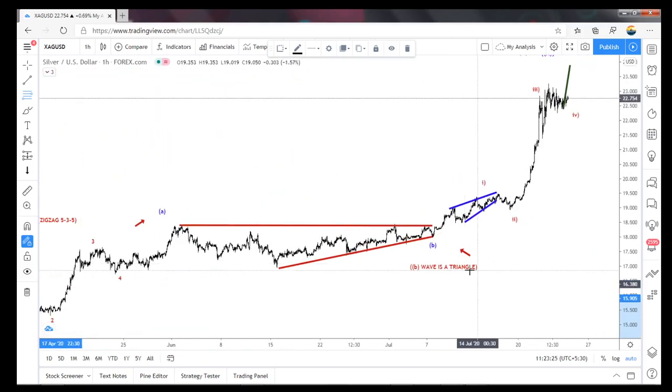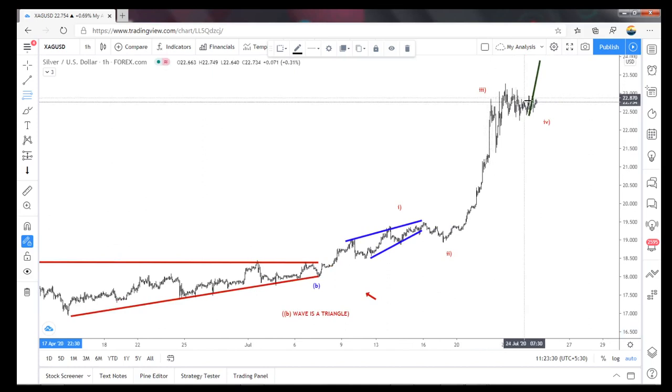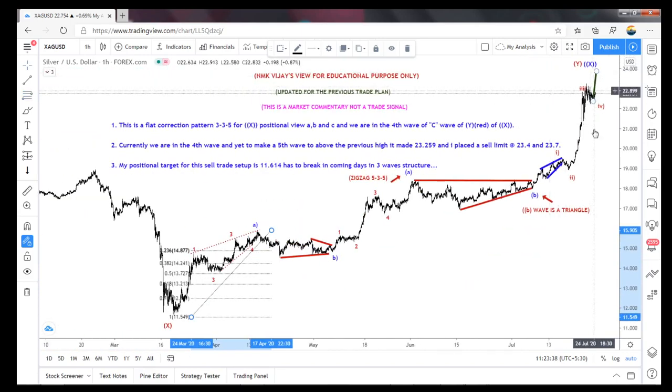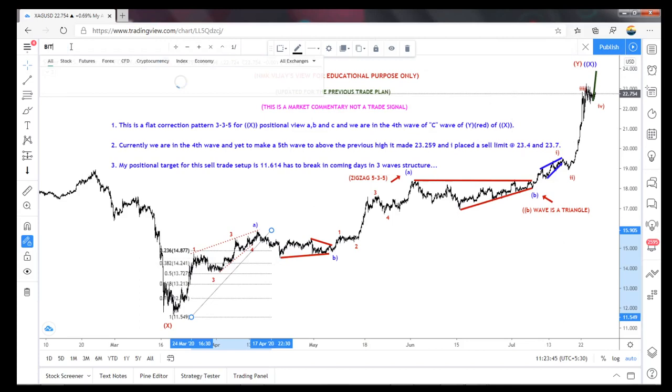So now wave 1, wave 2 is completed, third is also completed, fourth is maybe a triangle, and then it can shoot up for that fifth wave. Then it has to break this 11,600. That is my target. So let's move on to Bitcoin.